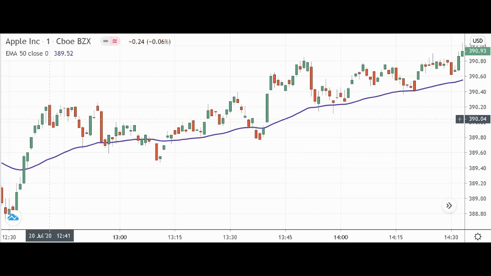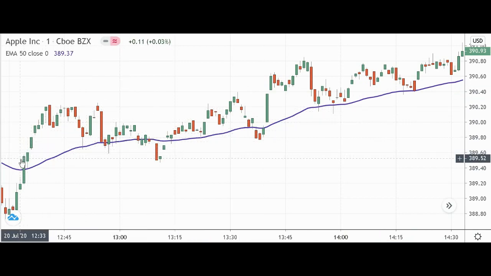Okay? So I have the 1-minute candlestick chart up here on TradingView. Each candlestick represents 1 minute of price action in Apple stock. And I've got in purple here the 50-period exponential moving average, the 50 EMA. Up there, just one line, and the 1-minute candles on Apple stock.